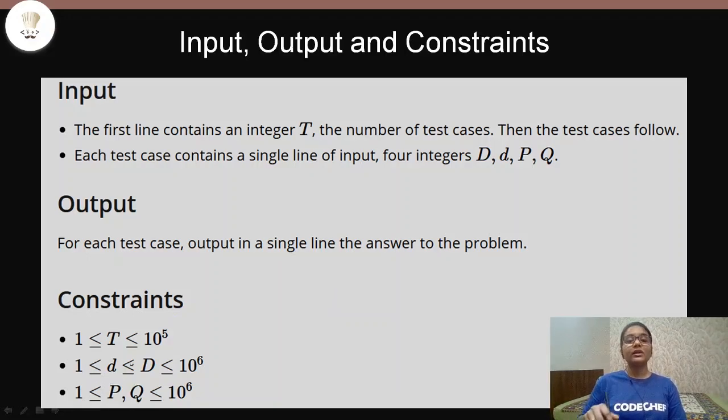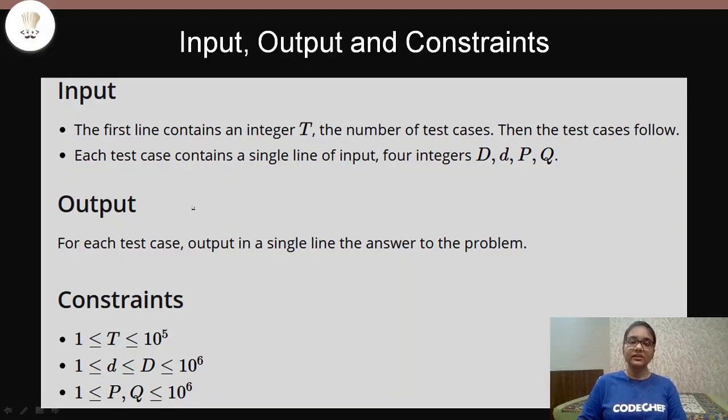Now, as I was talking about the constraints earlier, they are pretty high, so you cannot use a for loop in this question because it will not be the correct approach and it may also not give you the correct answer. Here you can see the constraints are quite large, 10 to the power 5, 10 to the power 6. Also, if you use a for loop, then your time complexity will go high.